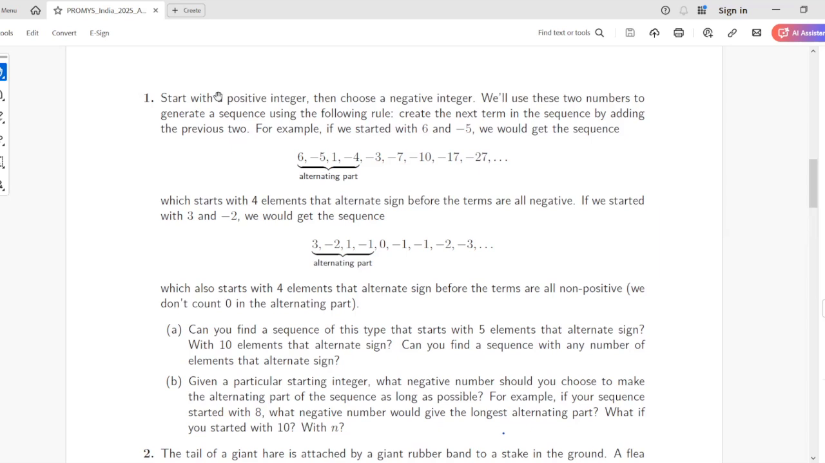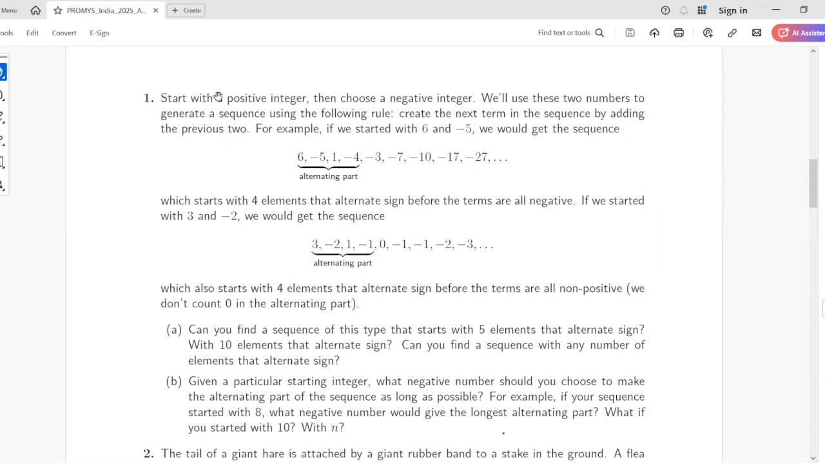Sorry. Okay, so now I am also able to make a sequence of 10 alternating. So 55 and minus 34. Beautiful. 55 and 34 probably are coming in the Fibonacci series, right? Yes, smart.